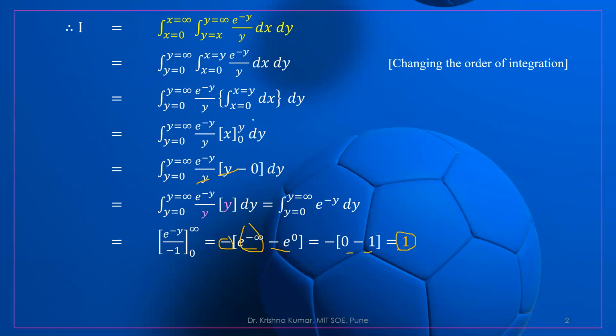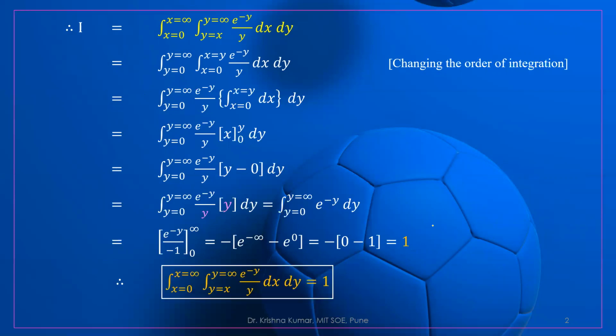Okay, now just look here. We have already seen that if we are given this double integration, the integration is not possible. But once we change the order of integration, the integration is possible and the required answer is 1. Let us come to another example. Let us take a slightly difficult question.